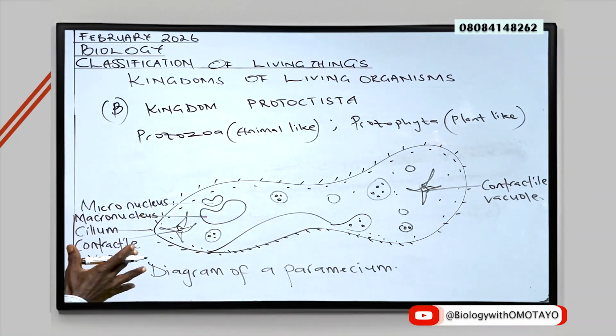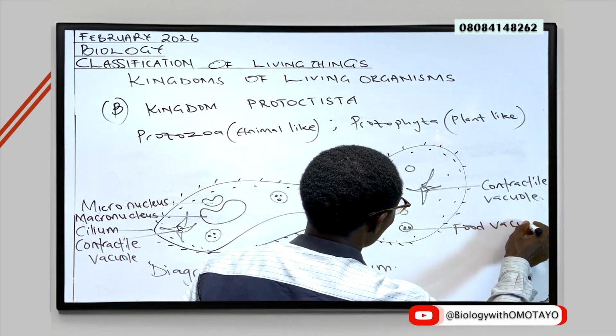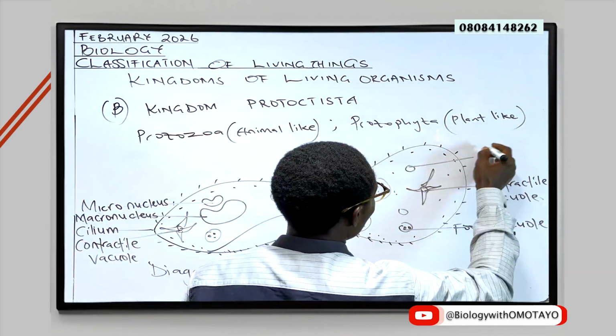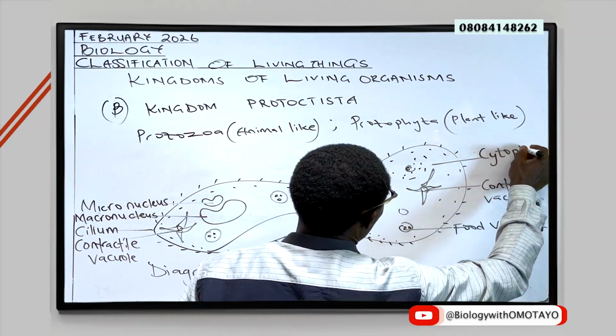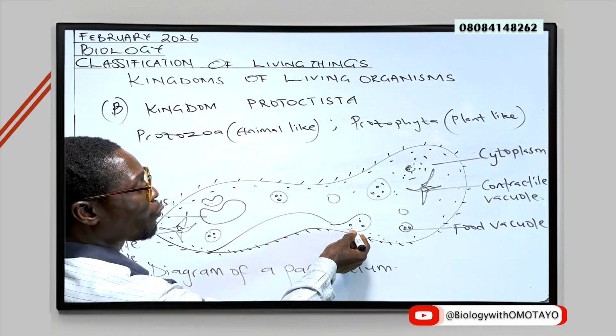So the Paramecium has a posterior and an anterior contractile vacuole. And then a food vacuole, as you can see, several of them. Cytoplasm, that is the inner part of our cell containing a suspension of other organelles. This is a new food vacuole forming.